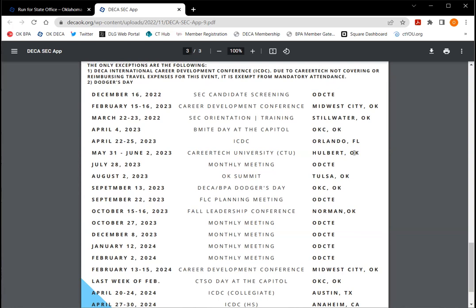The second event that you'll be responsible for as a candidate is attending CDC and campaigning there. That'll be the 15th and 16th, with campaigns happening on the 15th and our awards and announcements happening on the 16th.